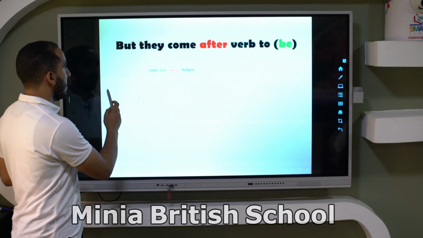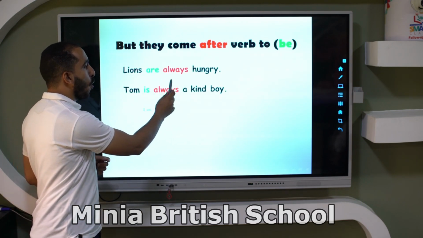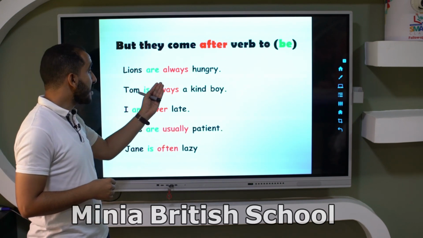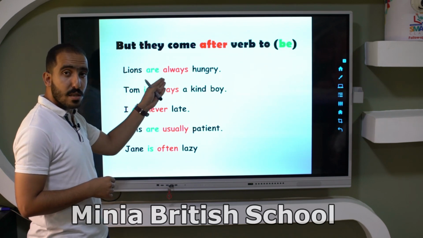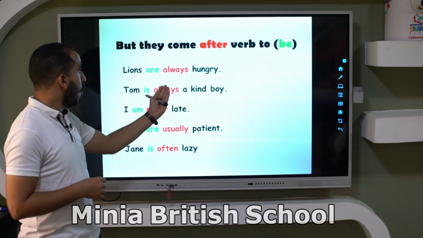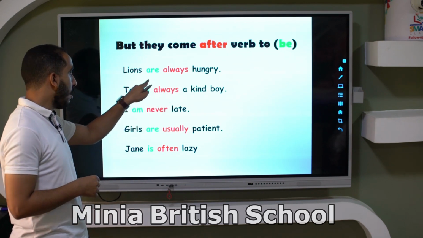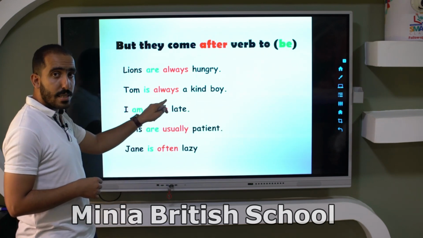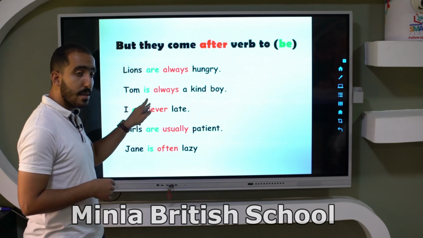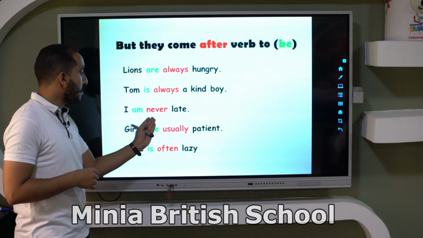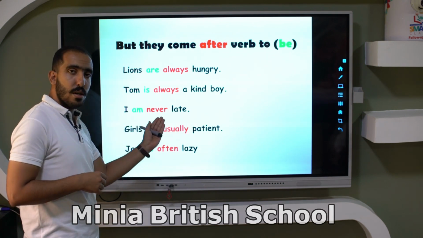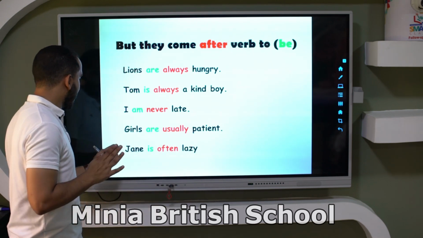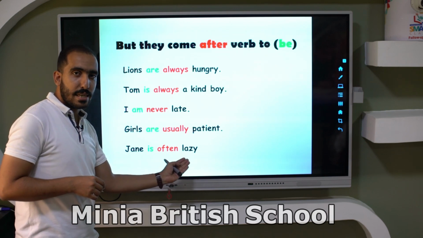Let's see the examples. Lions are always hungry. Can you see here? Verb to be, are, comes before and the adverb of frequency comes after verb to be. Always comes after verb to be, are. Tom is always a kind boy. Can you see here? Always, the adverb of frequency, after is. Okay. I am never late. Girls are usually patient. Jane is often lazy.